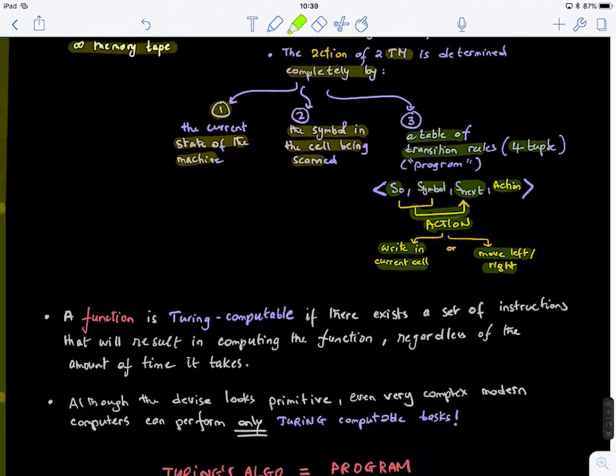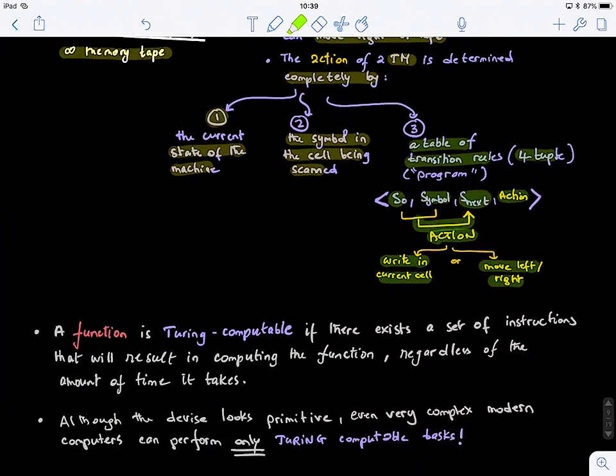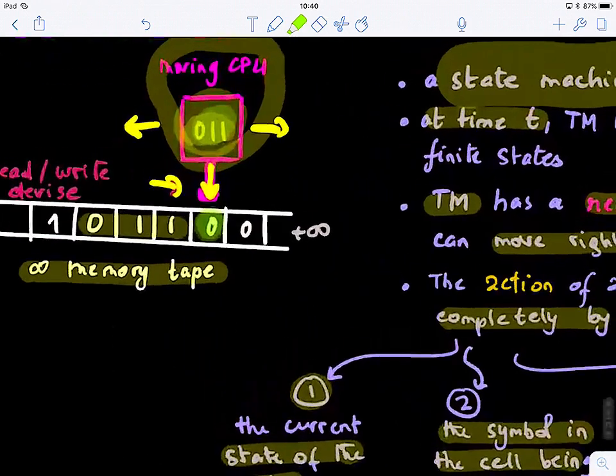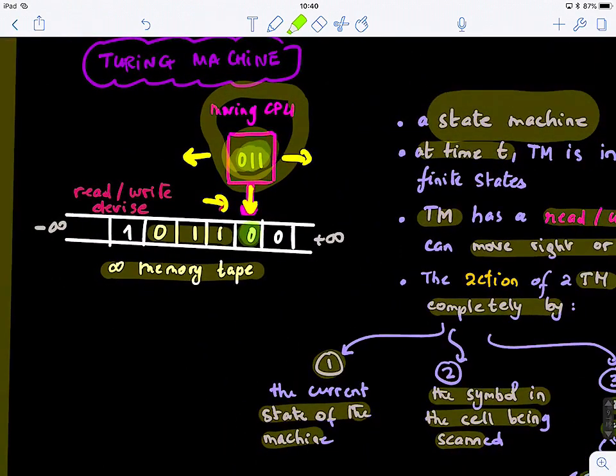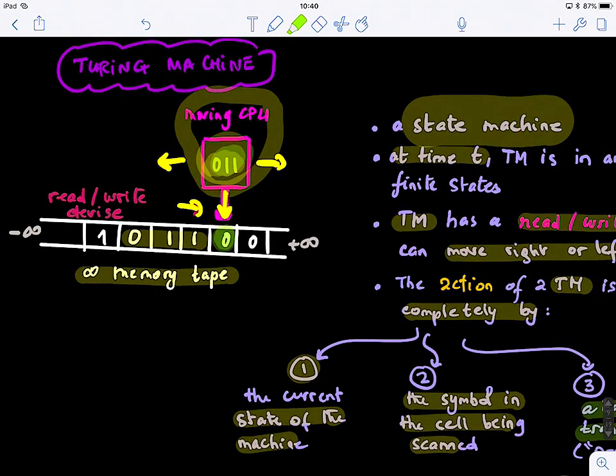It's quite interesting that it has been proven that any computer science program is Turing computable. A function is Turing computable if there exists a set of instructions that will result in computing the function regardless of the amount of time it takes. Although the device looks primitive, quite simple, any program that is related to computers is Turing computable. It can be formalized using this tuple of inputs, outputs, and actions. Great.